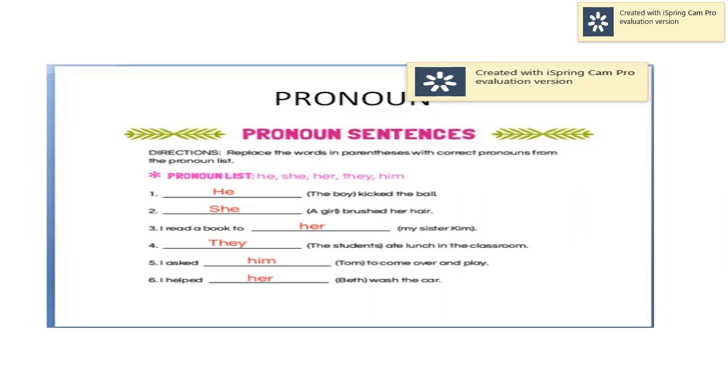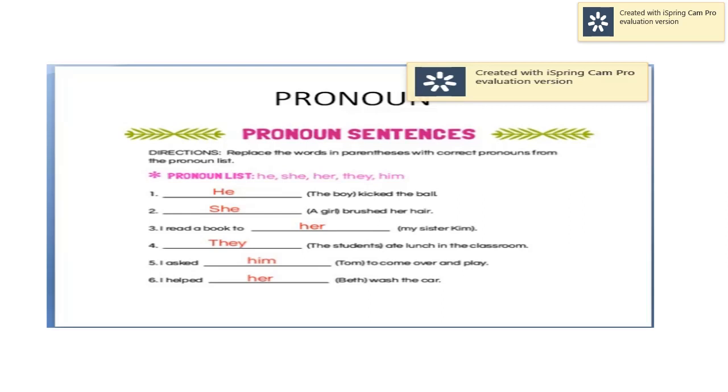Again here, her is used for my sister Kim. That is a girl. Fourth sentence. They ate lunch in the classroom. Here, they is used for the students, means more than one persons. Fifth sentence. I asked him to come over and play. Him here we are using for Tom, and Tom is a boy.